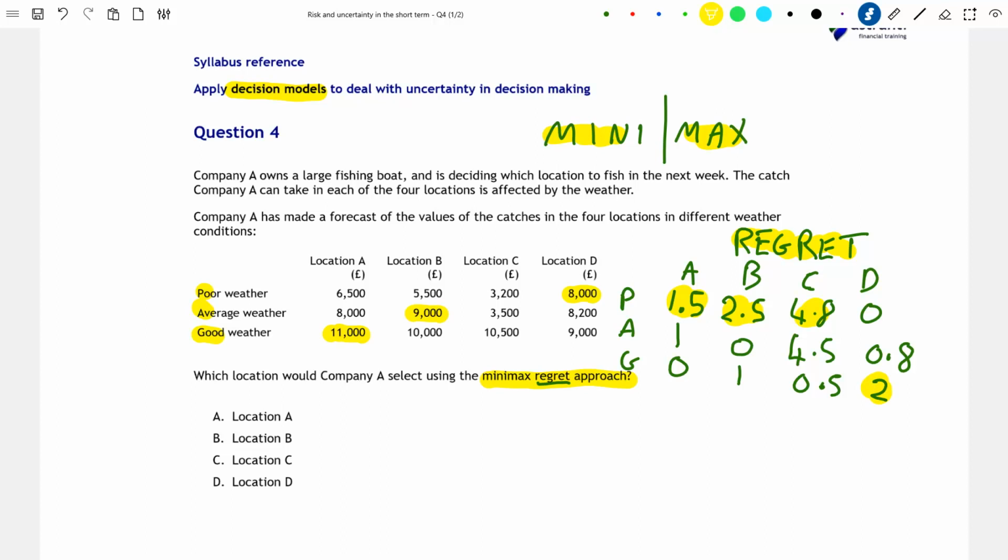So we're looking for the minimum maximum regret value. That is the smallest of these four values that I've highlighted here. And this is 1,500 in location A. This is our minimum maximum regret. And therefore, Company A would want to choose location A under the minimax regret approach. We minimise the maximum possible regret that we could feel by choosing this location.